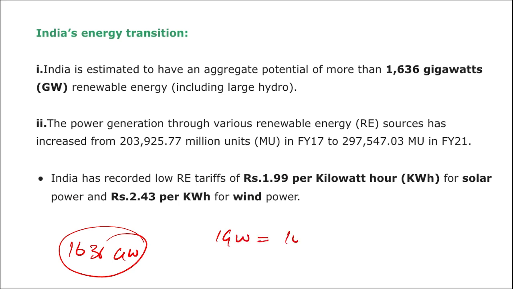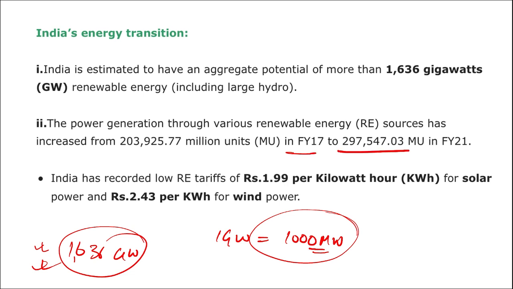1 gigawatt is equal to 1000 megawatts of energy, and this amount of energy, that is 1636, this includes the large hydropower also. The power generation through various renewable resources has increased from 2,03,000 million units in fiscal year 2017 to around 3 lakh million units in the fiscal year of 2021.